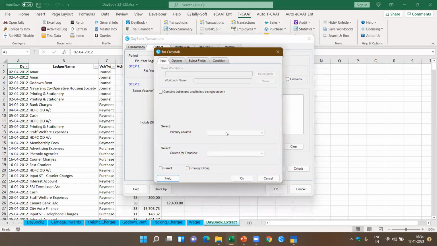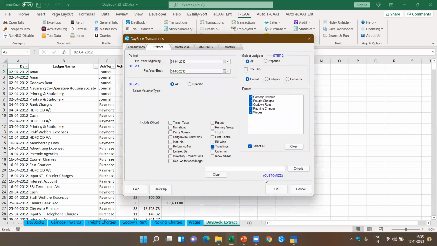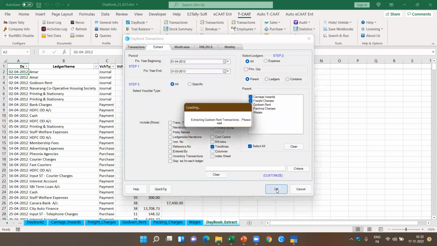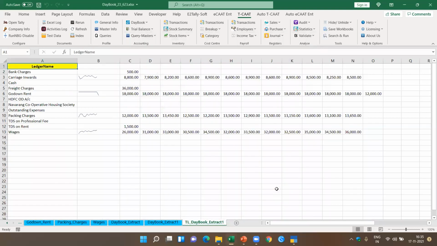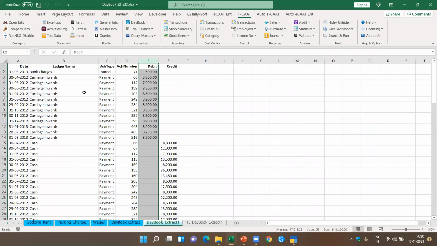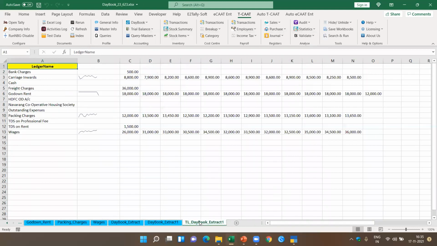Now I say I want a trend line for these direct expenses. I can select the trend line based on, let's say, the ledger name, and I want it based on the debit amount. Okay, let's see what happens. Now you see, it has extracted the ledgers for all the direct expenses. Not only that, it has created a trend line for each of the expense accounts so that you can at a glance get to know how the expenses have moved during the year.